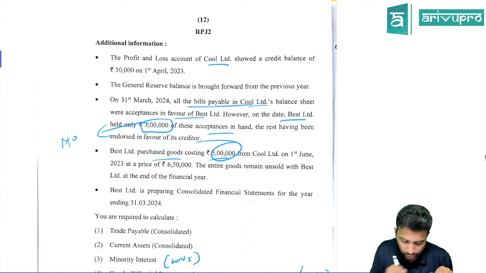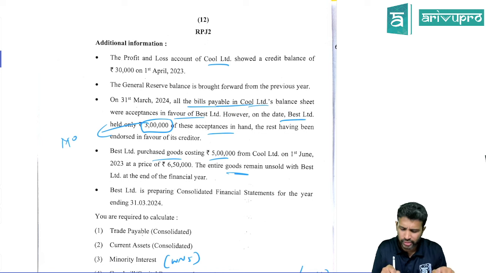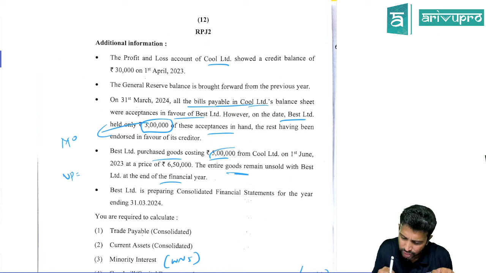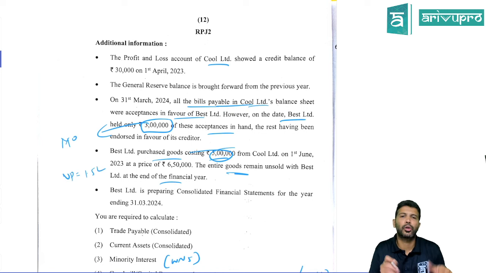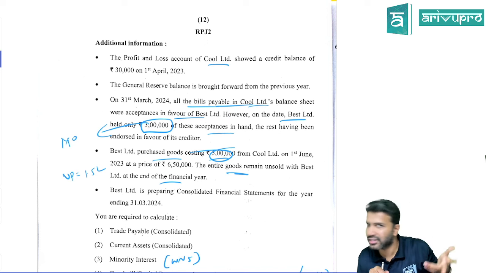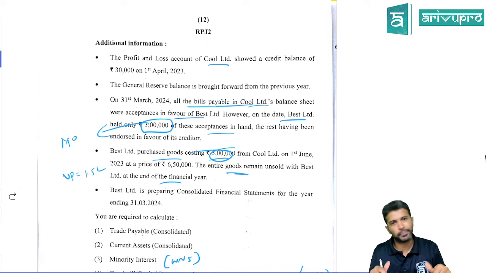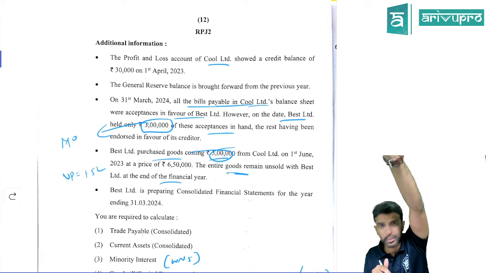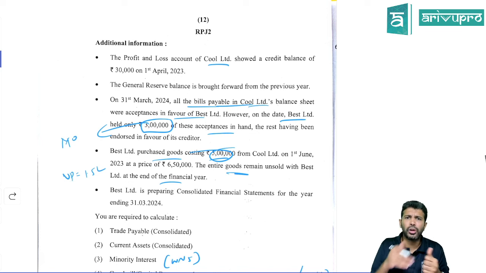Okay, so 5 lakh worth of goods we sold at 6 lakh 50,000, and they're saying the entire goods remain unsold. That means 5 we sold it for 6.5. So 1.5 lakh rupees is your unrealized profit. Entire thing is unrealized profit, which you need to consider. Okay, so if holding company has sold, we show this profit under working note number 7 as a deduction. If subsidiary has sold, means who has sold?